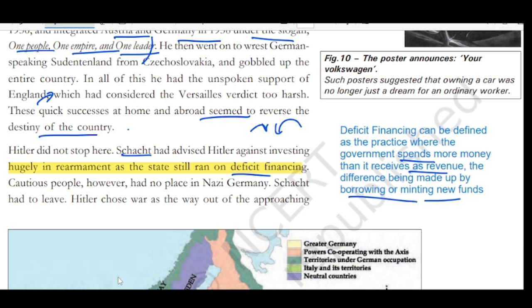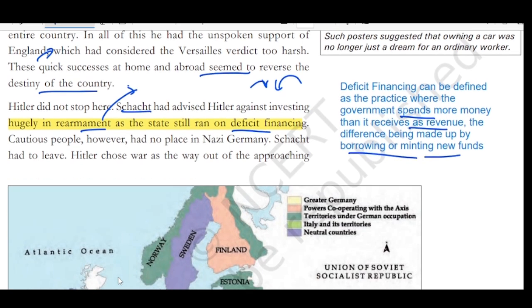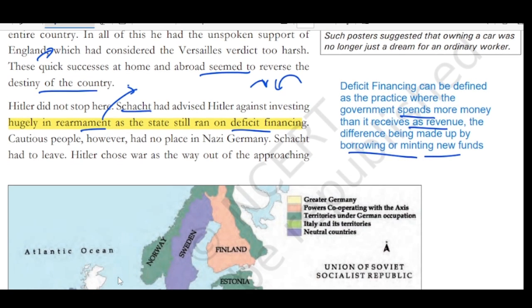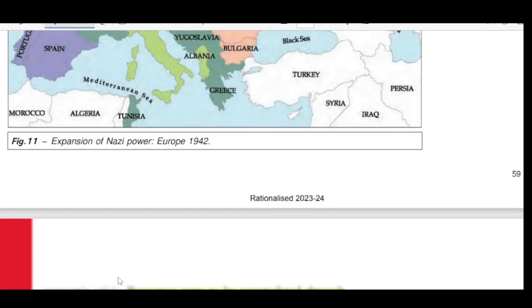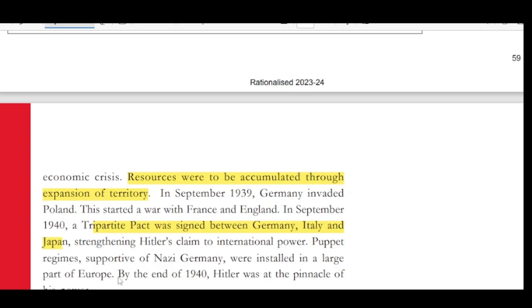The economic advisor of Hitler is saying that please don't invest in rearmament, meaning don't invest in military weapons. But Hitler is not listening because cautious people had no place in Germany. Schacht had to leave. Hitler chose war as a way out of the economic crisis. See, this is also fine.